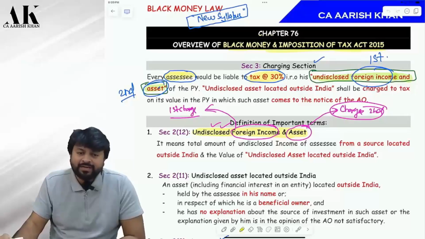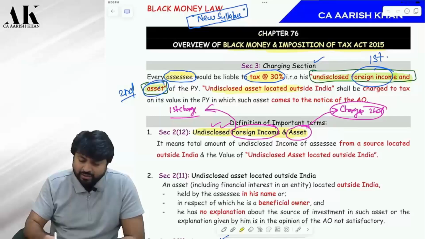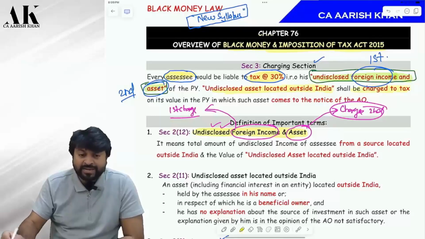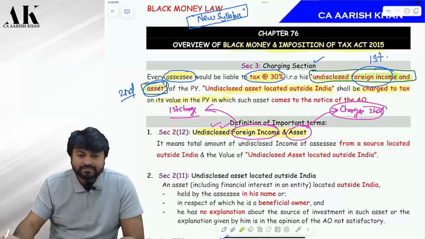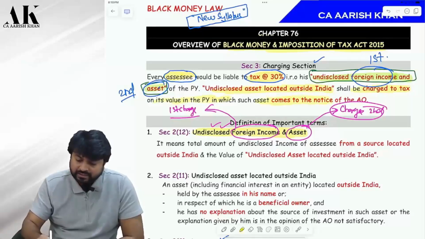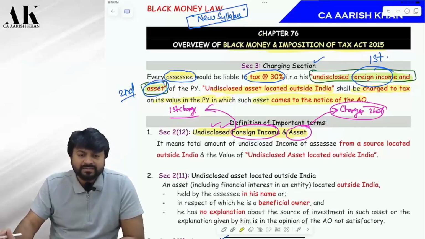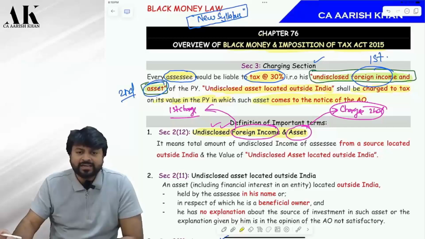Undisclosed foreign income, undisclosed foreign asset. Correct? Now, an undisclosed asset located outside India shall be charged in which year? In the year in which it comes to the notice of the AO. Correct? Absolutely correct. Till here everything is crystal clear.